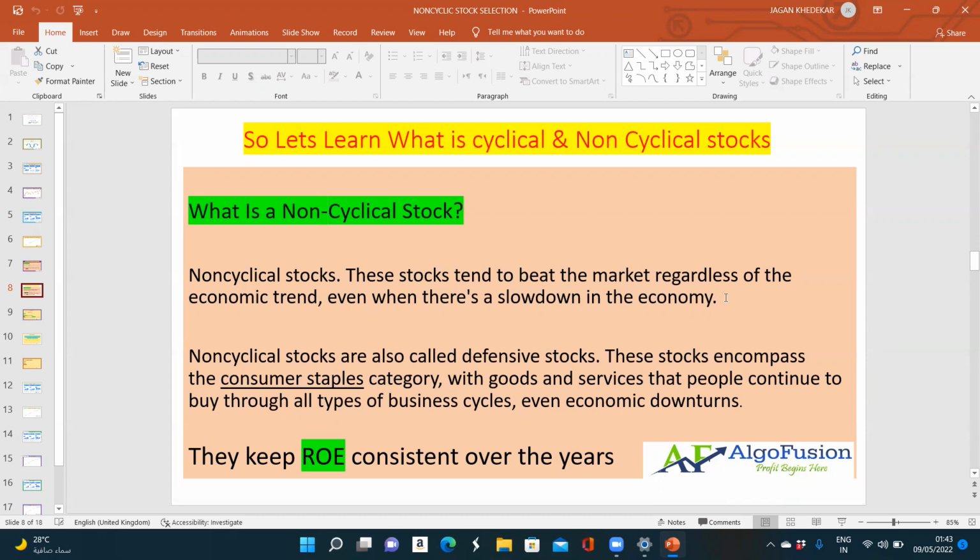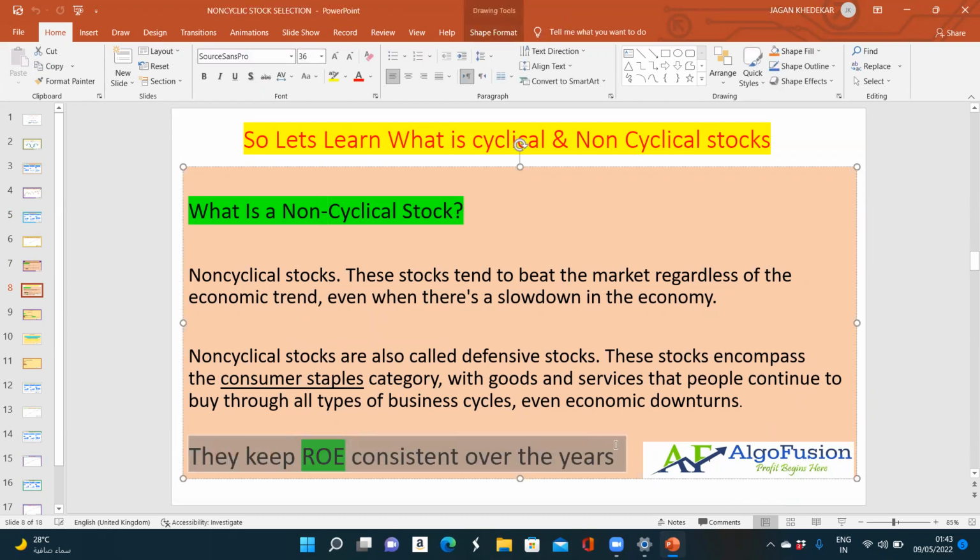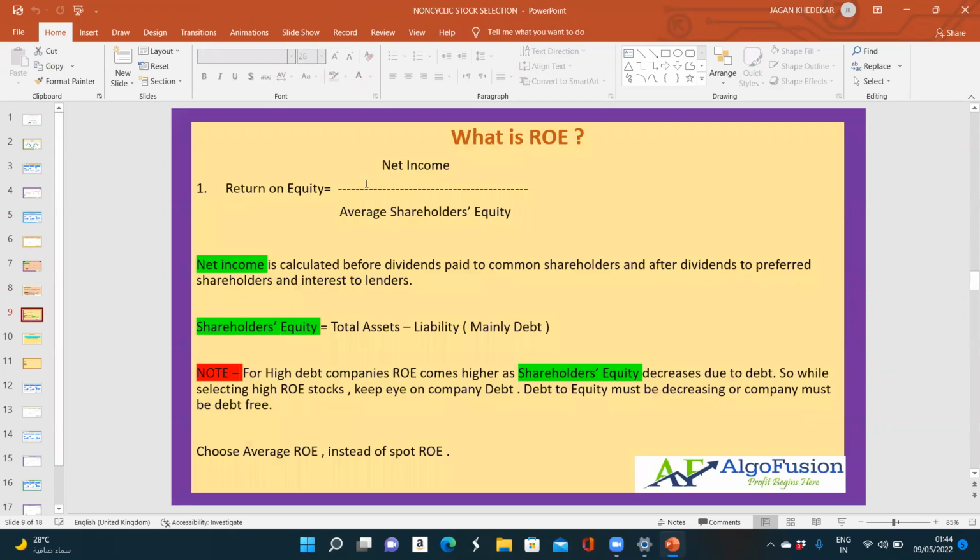One thing to be noted, that I highlighted here: ROE must be consistent over the years. Over the years means over a period of 10 or 15 years, if ROE is constant and on the higher side, then that stock is considered a non-cyclical stock, and that stock is very good for investment. So we will first understand what ROE is. I will quickly explain.